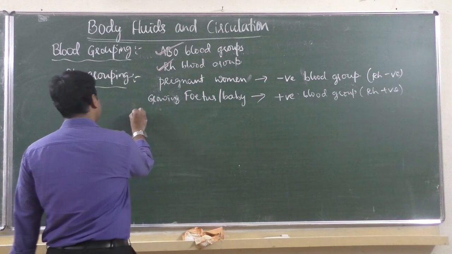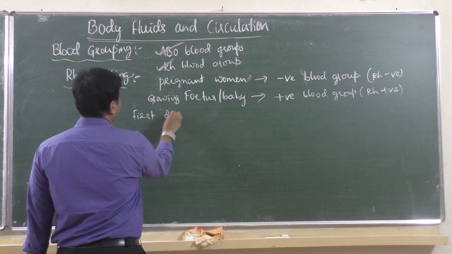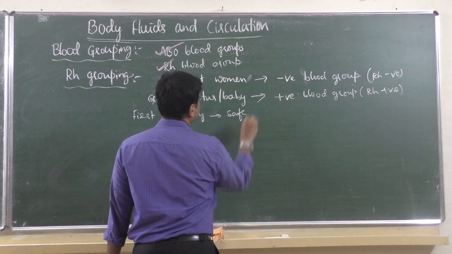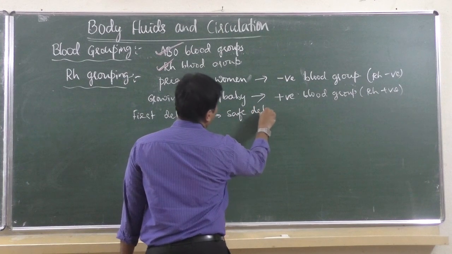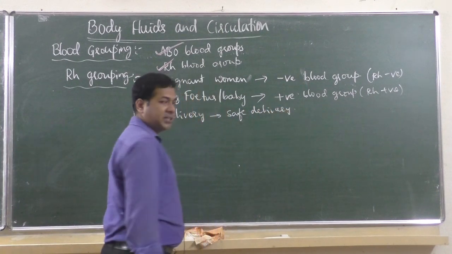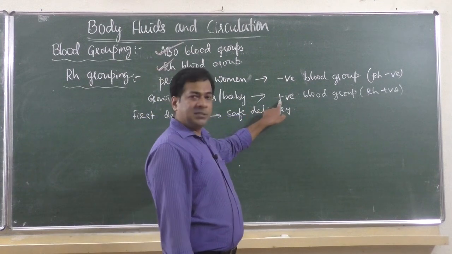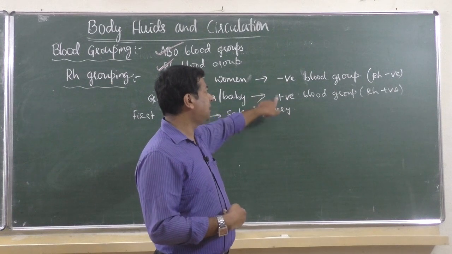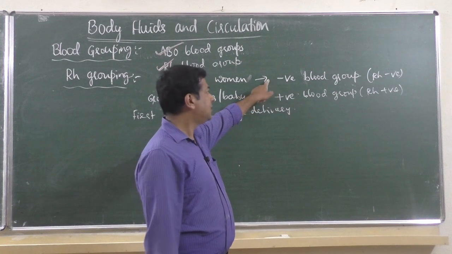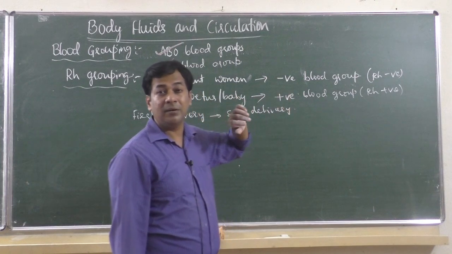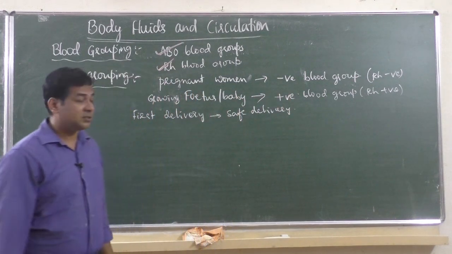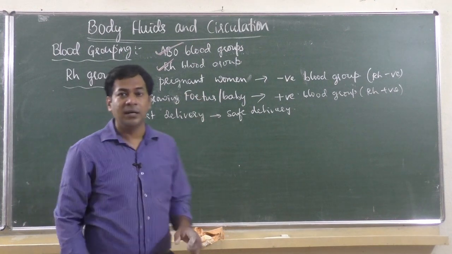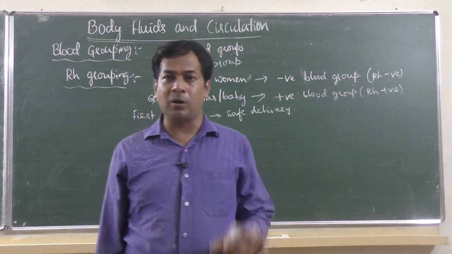Nothing happens in the first delivery. In case of first delivery, it is a safe delivery because the baby's blood present in the baby's body and the pregnant mother's blood are completely separated. How are they separated? Because the mother's blood and the baby's blood are completely separated by the placenta, umbilical cord or placenta.